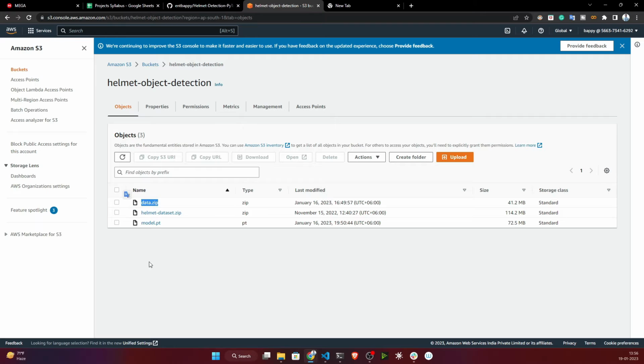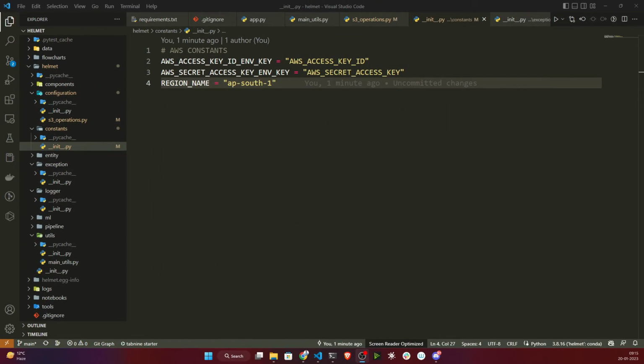So guys, that's how you need to upload your data. If you have done up to this point, everything is fine. We have completed our S3 operation, or S3 configuration. In this video we'll be writing our data ingestion part, because everything is configured. Now we just need to write the code. So I will quickly close some of the files here because these are not required. Okay, exception setup also.